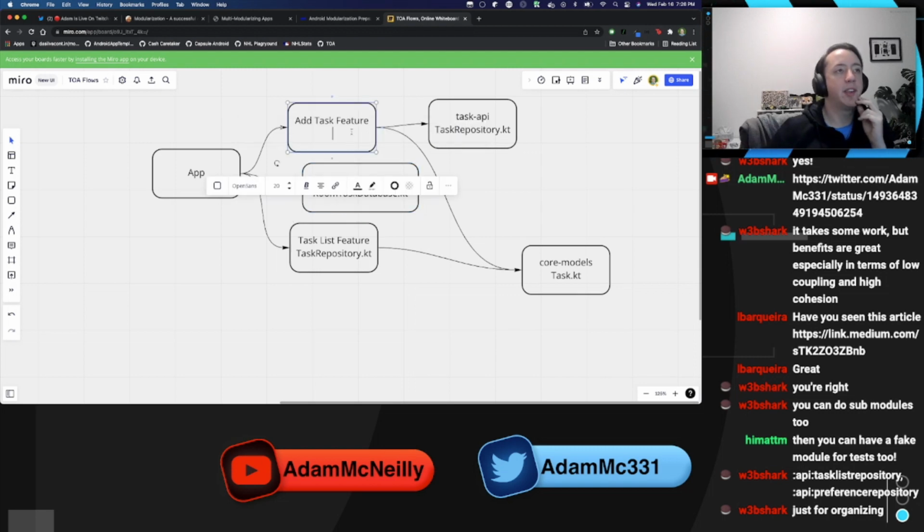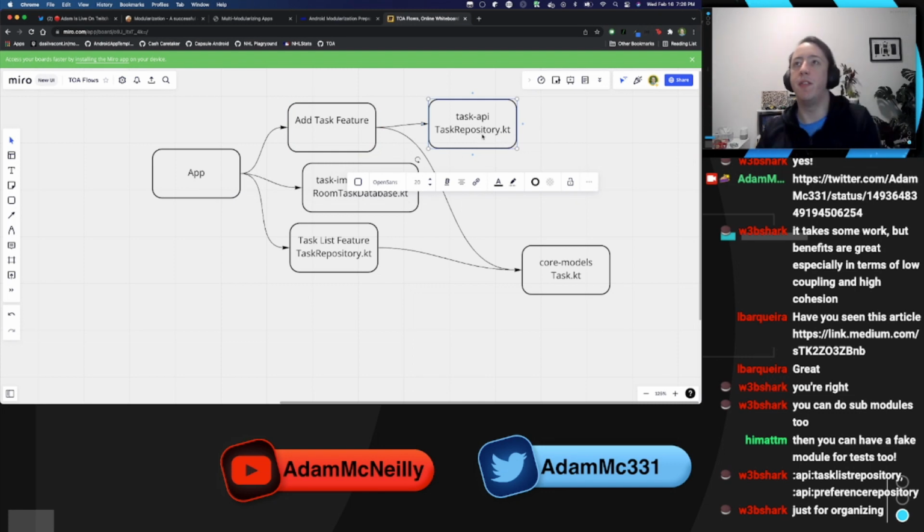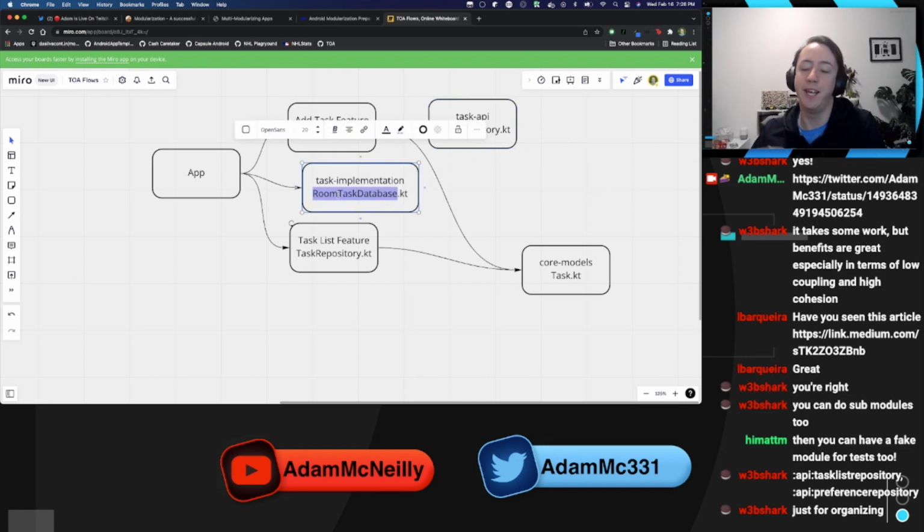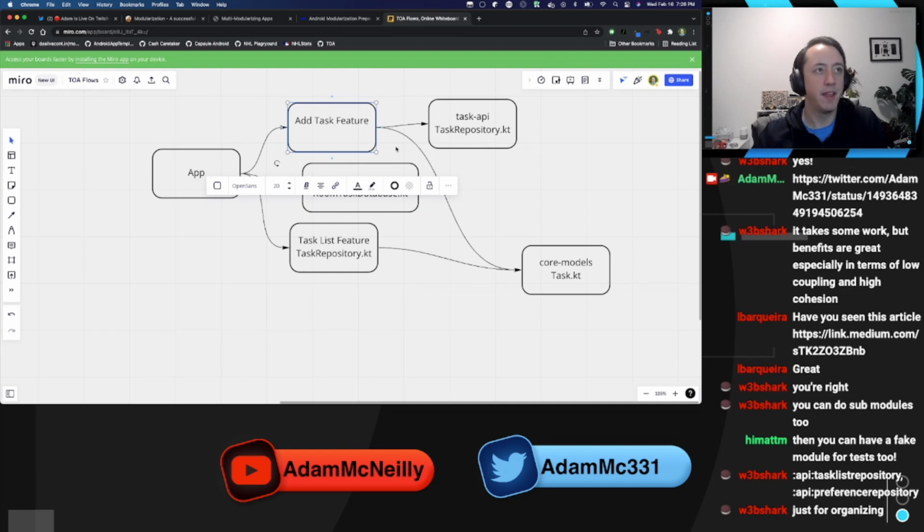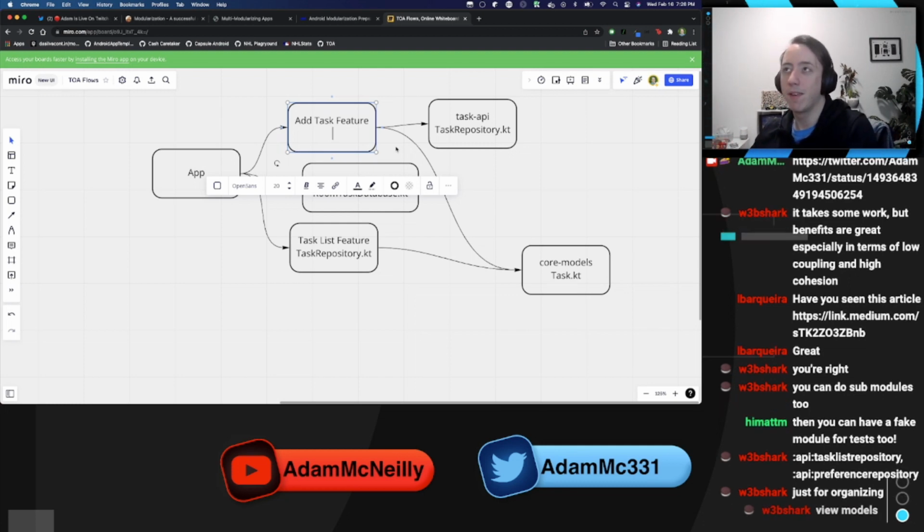But then, if I'm thinking, and maybe I'm wrong to think this way, up to this point, well, actually, this one's debatable. If I want each of these modules to be multi-platform, then I wouldn't really use Room here. I would use SQLite, which I'm pretty sure can be multi-platform. But thinking about that, what goes in here? Is there any platform-agnostic add task code that I could put in here?